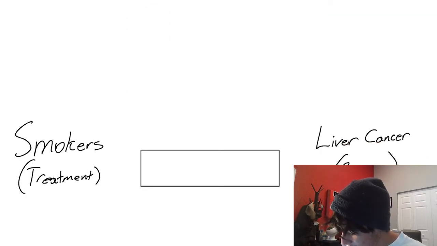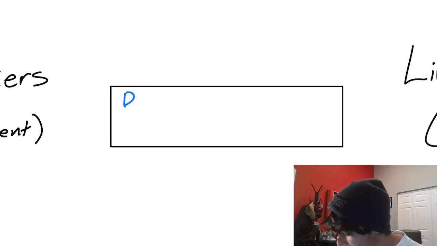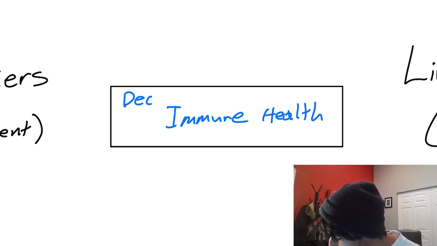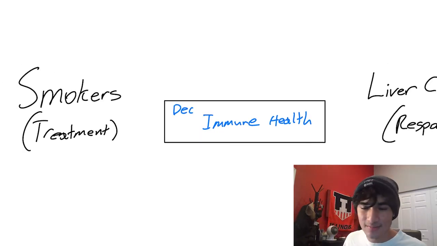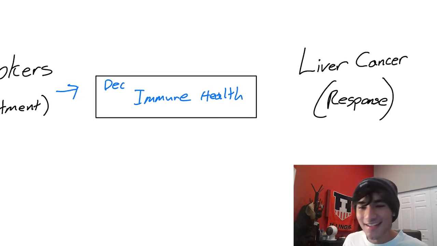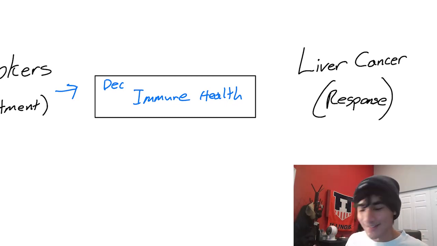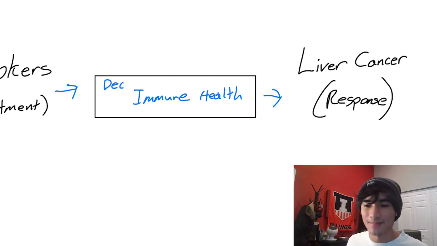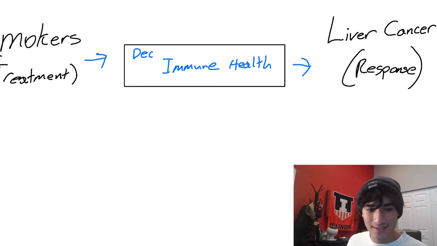On the other hand, let's look at decreased immune health. Okay, so what's the relationship between decreased immune health and smokers? Well, people that smoke have weaker immune systems because smoking weakens the immune system. And what is the relationship between decreased immune health and liver cancer? Well, decreased immune health puts people at a higher risk for developing diseases such as liver cancer.